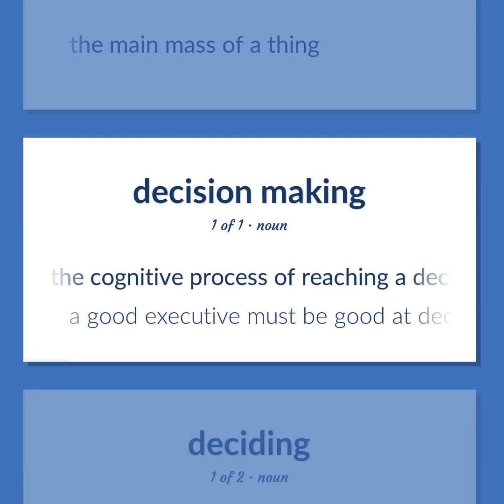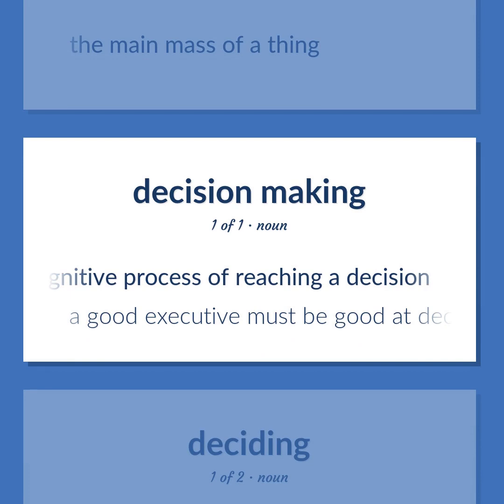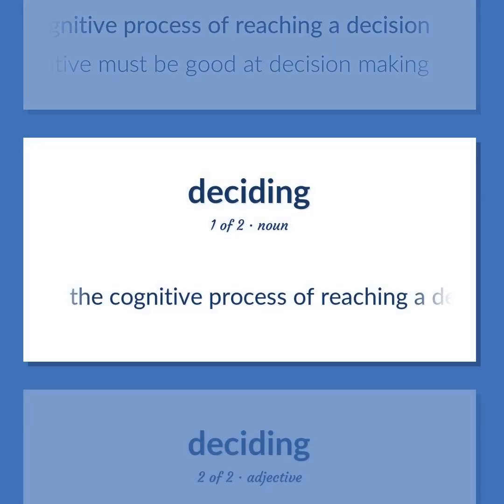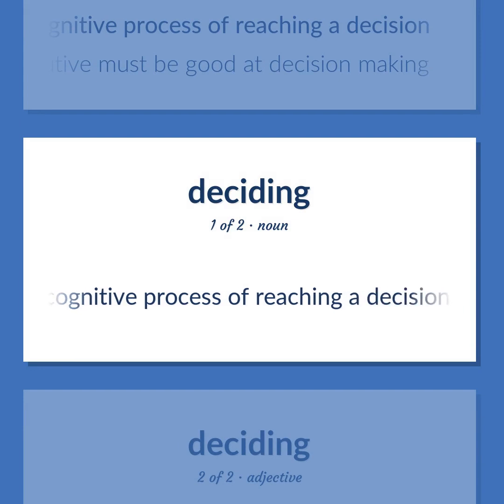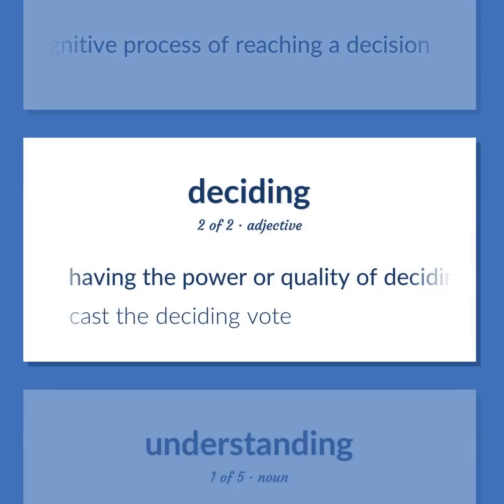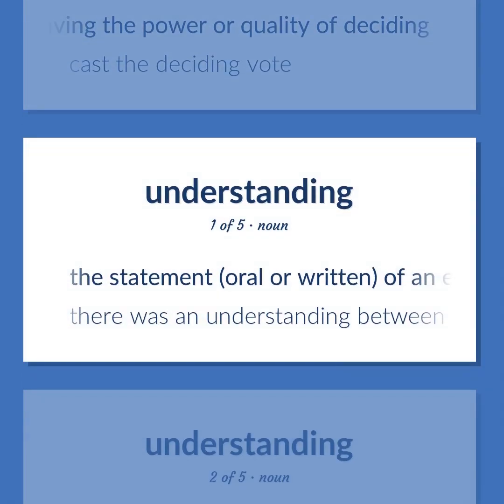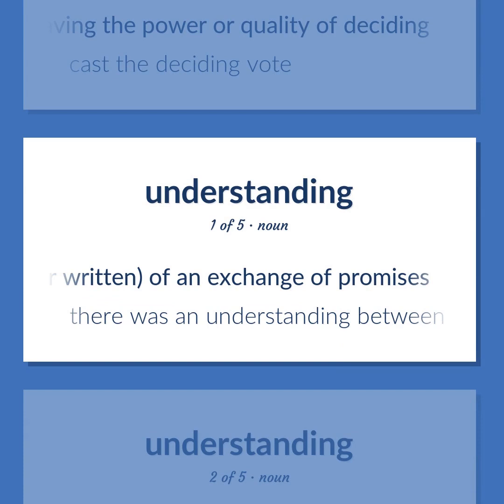The cognitive process of reaching a decision. A good executive must be good at decision-making. The cognitive process of reaching a decision. Having the power or quality of deciding. Cast the deciding vote. The statement, oral or written, of an exchange of promises. There was an understanding between management and the workers.